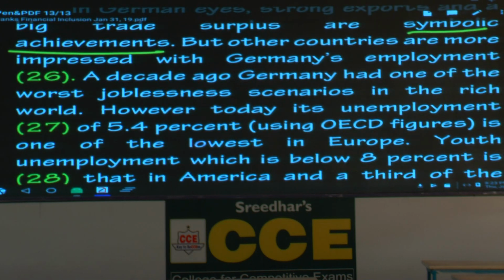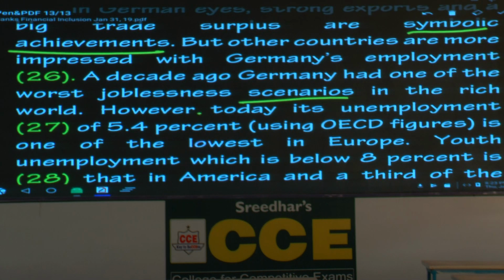But other countries are more impressed with Germany's employment record. What is this record? A decade ago, Germany had one of the worst joblessness scenarios in the rich world. Please underline the word scenarios. Means situation. Write the meaning. Situation. Scenario means what? Situation. So a decade ago, Germany had one of the worst joblessness scenarios in the rich world.